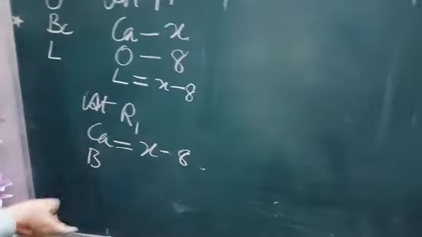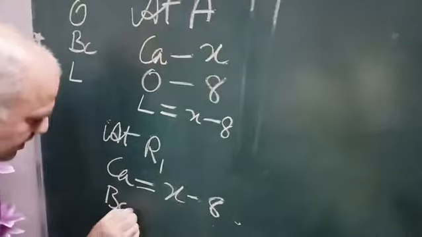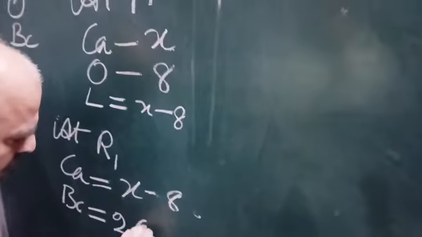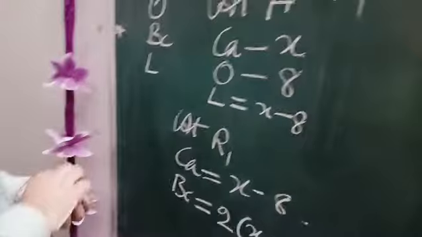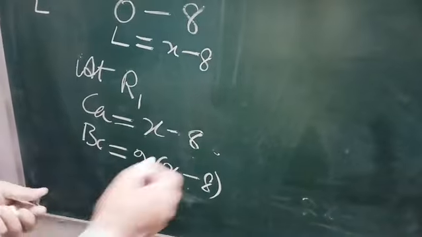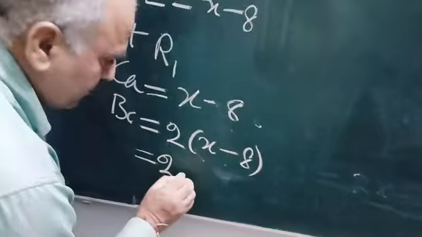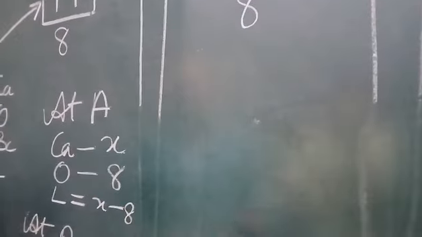Now G means the number of times the flowers grew. G is equal to double of this, 2 times (x minus 8). So with these many flowers, let us solve this expression here. It is equal to 2x minus 16. So now let us go to temple B.